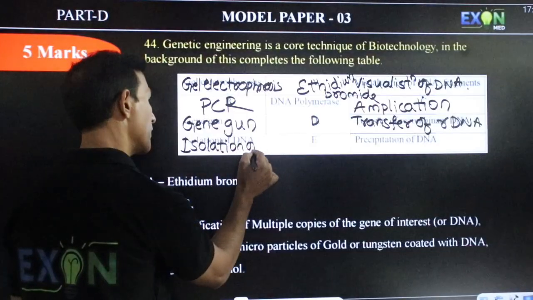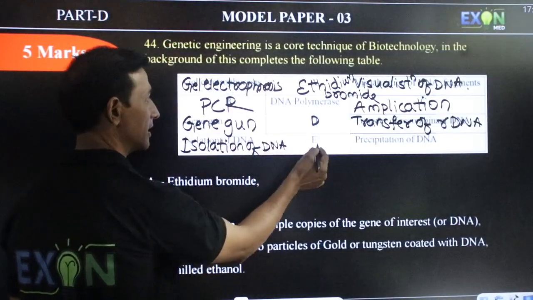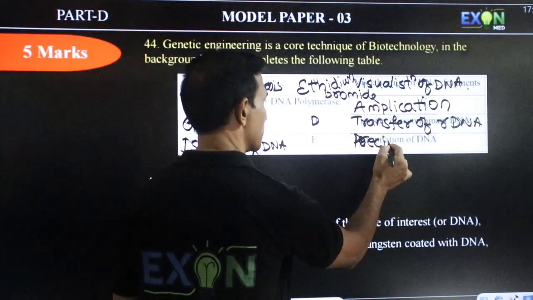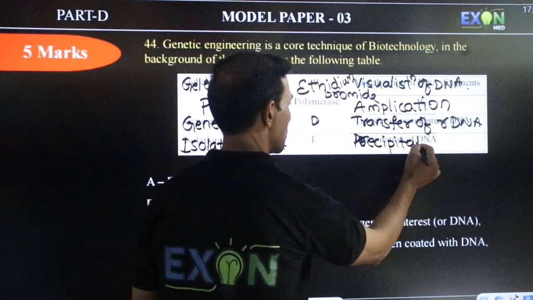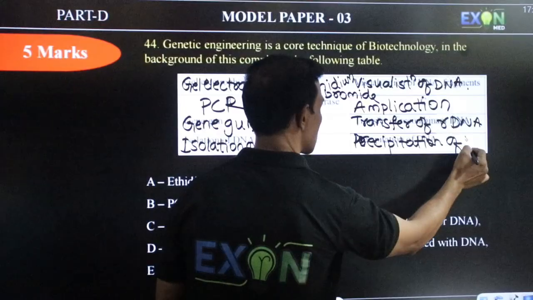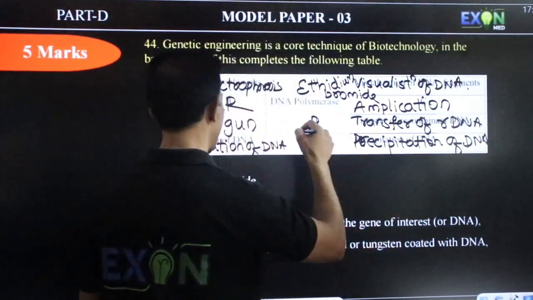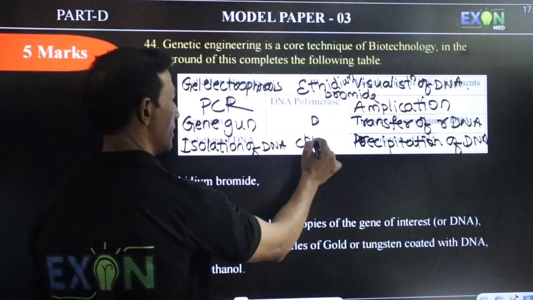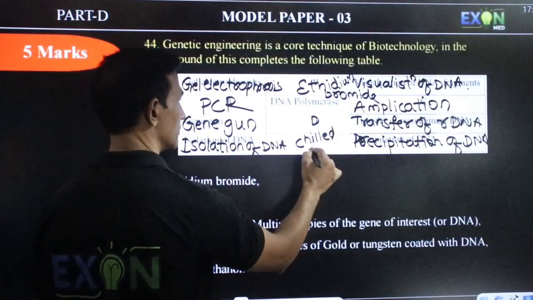And isolation of DNA, they have given E. Then in the other column they have given precipitation. Precipitation of DNA takes place after adding chilled ethanol. So here you can write chilled ethanol.